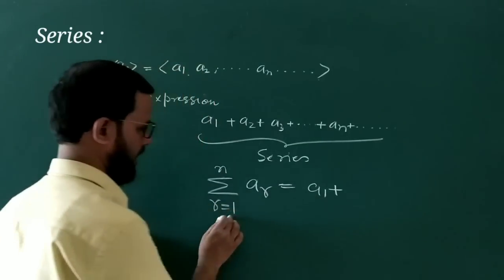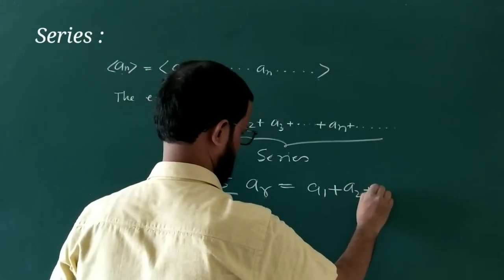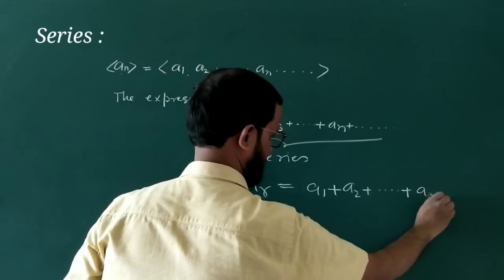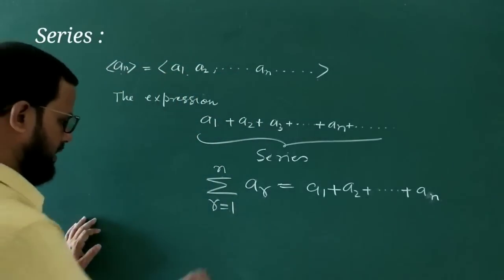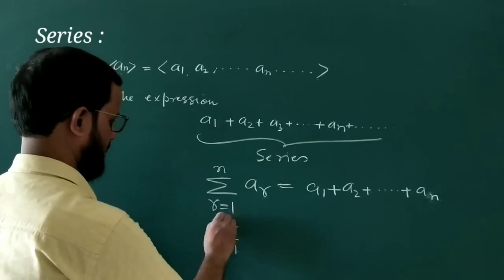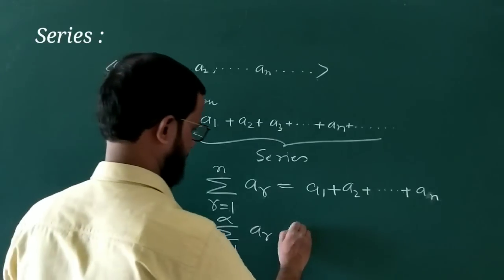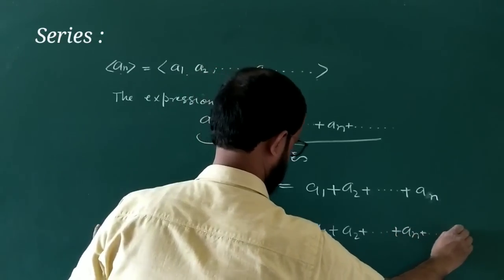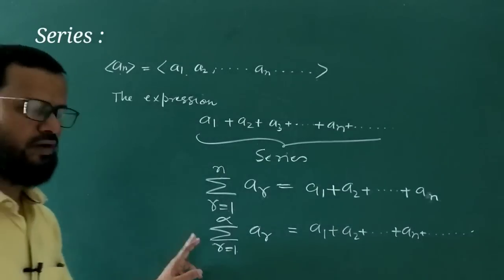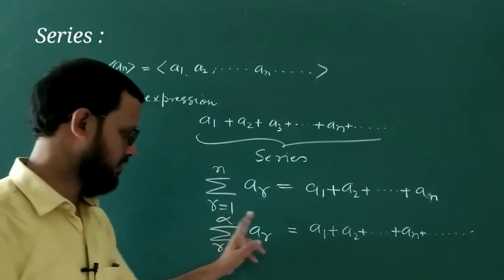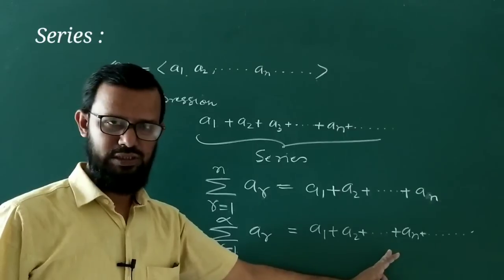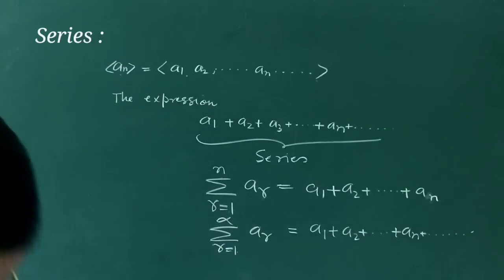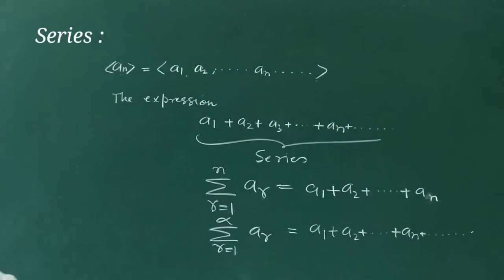Then if you put r equal to 2, you get A2. In this way you get the last term, An. This is a finite series. And if suppose r is equal to 1 up to infinity of Ar, then it will be like A1 plus A2 plus ... An plus ... This is an infinite series, and these are called the sum of the terms of a sequence. This is called a series. Understood? Related to this, a few questions are there in your exercise.